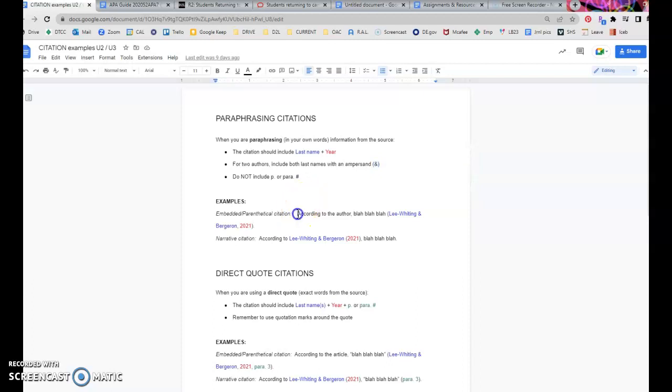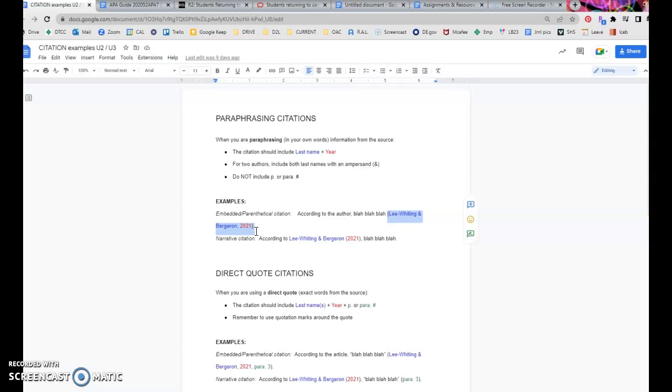So here is an example of an embedded parenthetical citation. This just means that all of the citation information is embedded in the parentheses. So this is the sentence, according to the author, blah, blah, blah. And the citation is Lee Whiting and Bergeron, comma, space, 2021, close parentheses, period. The period always goes after the closing parenthesis of the citation.